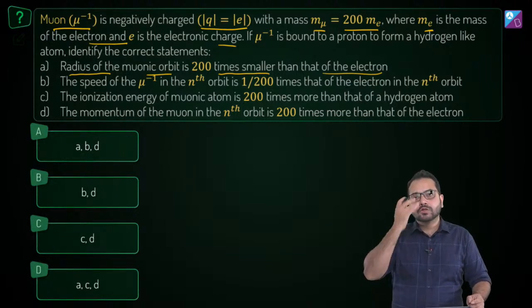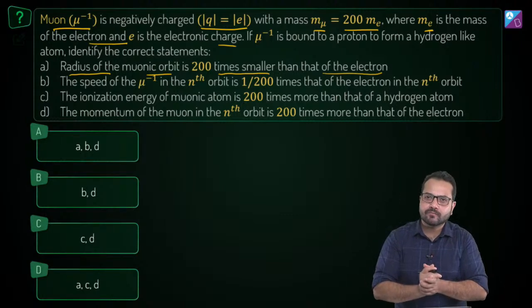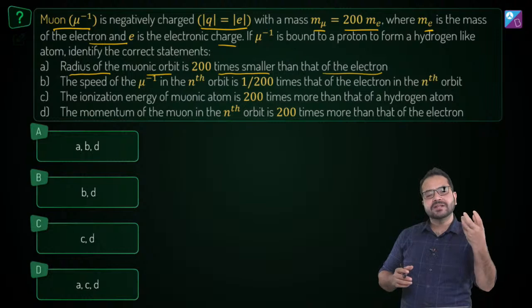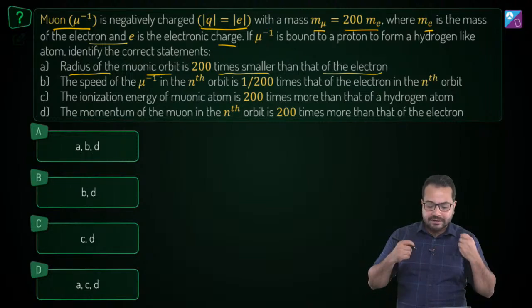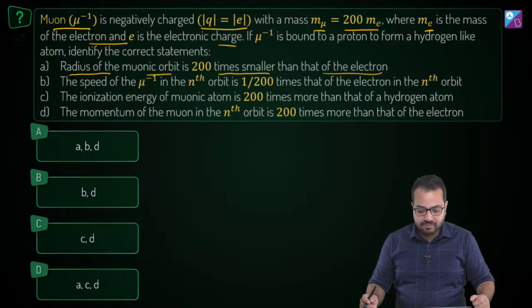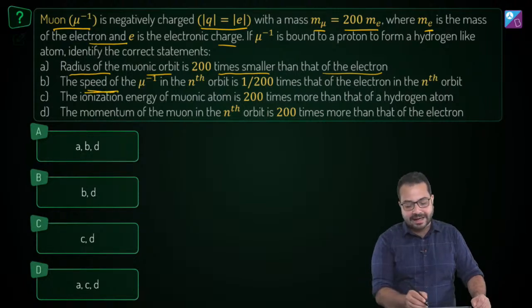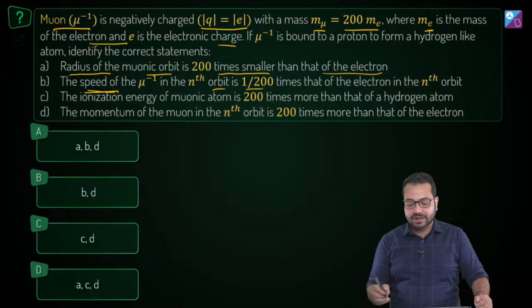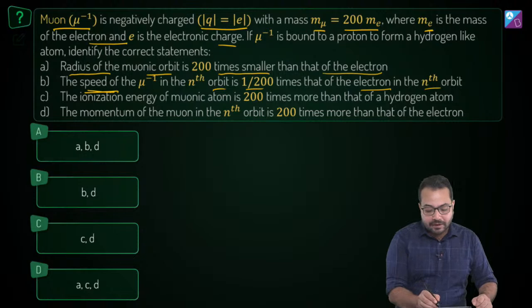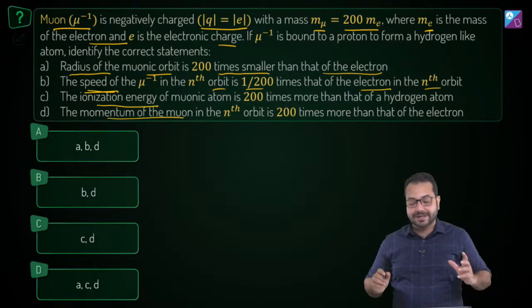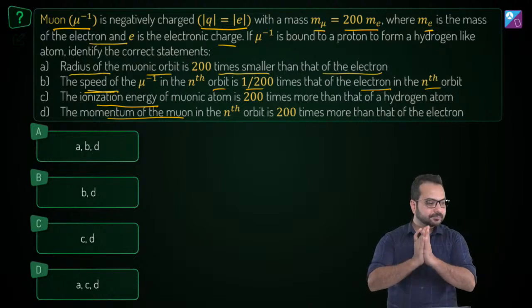So in one situation there is an electron which is revolving, and in another situation this particle muon is revolving, and we have to compare their radius. Then we have to compare their speed. The speed of muon in the nth orbit is 1 upon 200 times that of the electron in the nth orbit. So we have to compare the speed, we have to compare the ionization energy, and we have to compare the momentum as well. Is that clear?